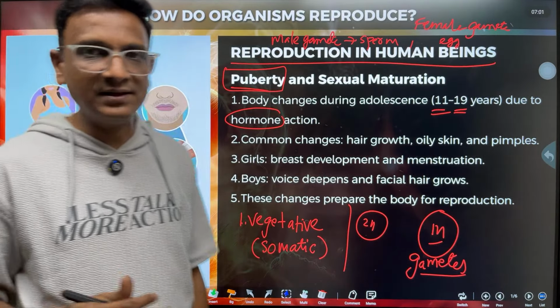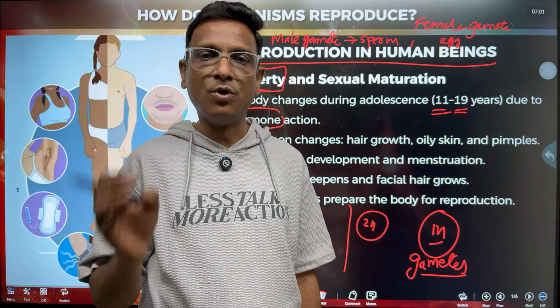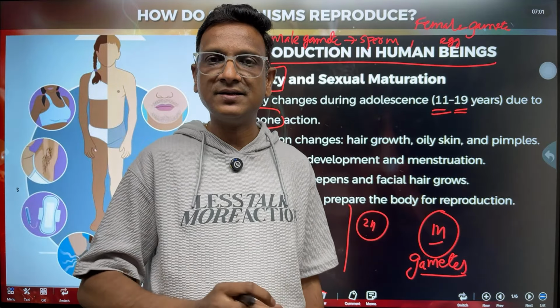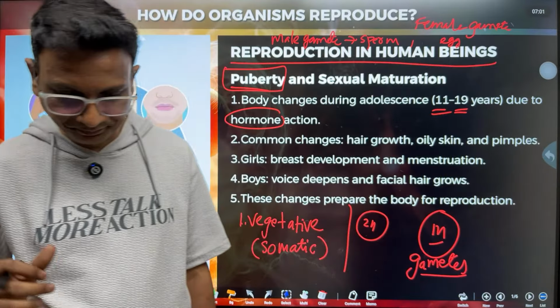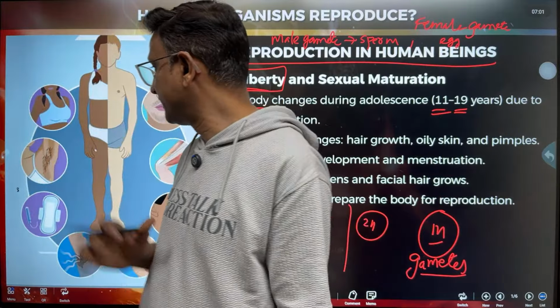So when boys or girls reach some age, puberty begins. In girls, 10 to 12 years, the puberty begins. In boys, 11 to 13 years. At this age the puberty begins. When the puberty begins, some bodily changes take place. So there are some common changes.